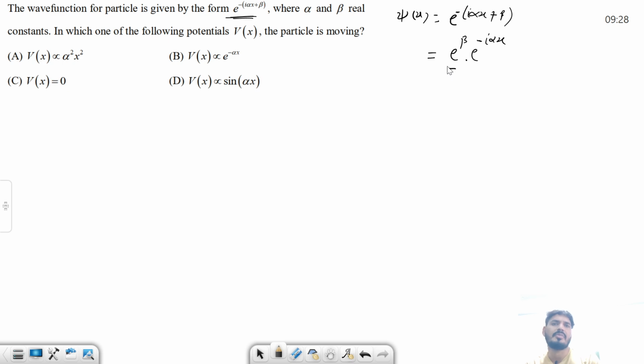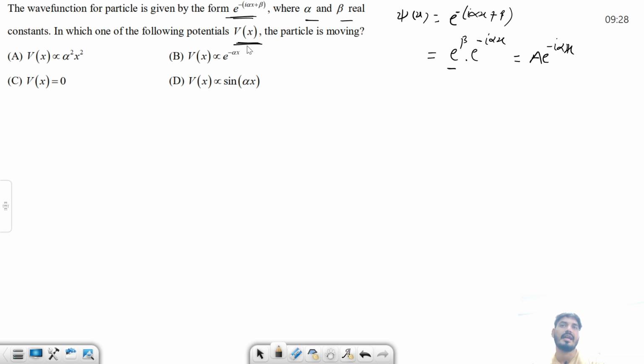This e to the power beta is some constant number, so I can write it as some constant A e to the power minus iota alpha x. This is the wave function, and alpha and beta are real values. This is also given to us. Which one of the following is the potential for this wave function?